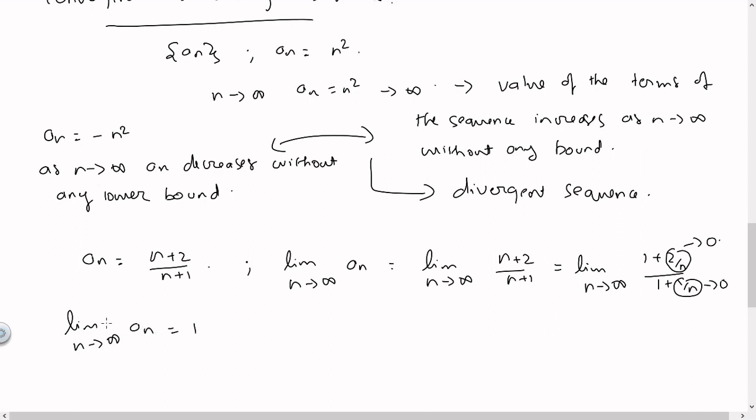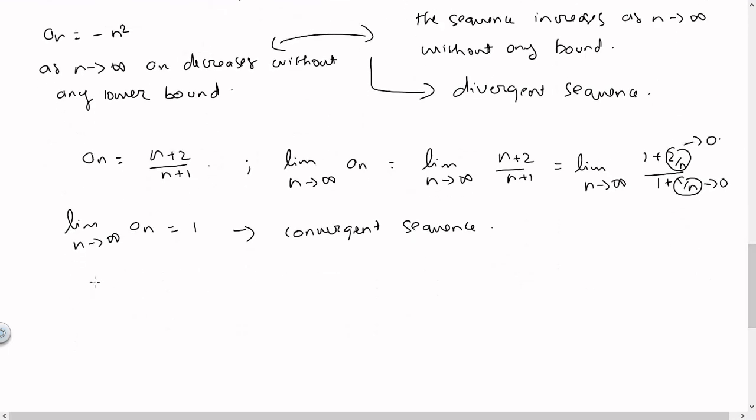So here, as n takes larger and larger values, the terms of the sequence will keep getting closer and closer to 1. So we can say that this is a convergent sequence, because as n tends to infinity, a_n tends to a finite real number.